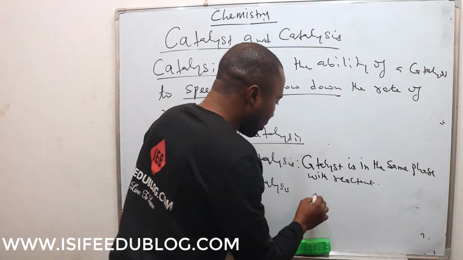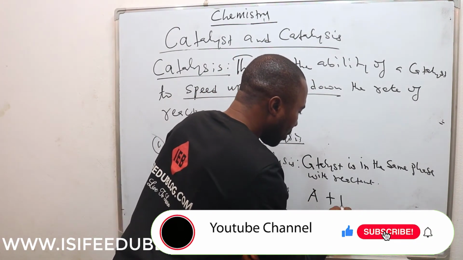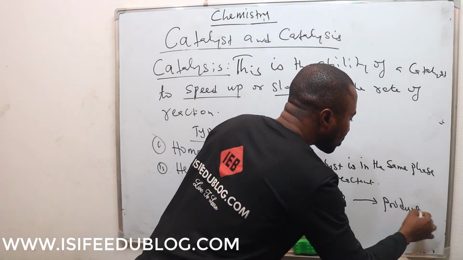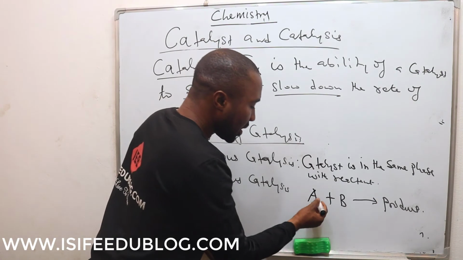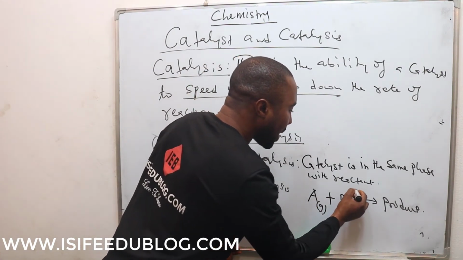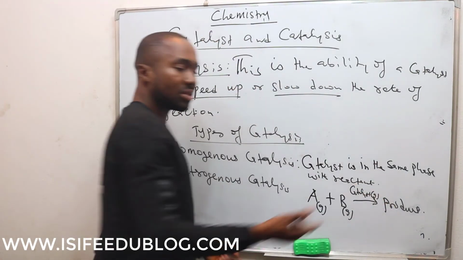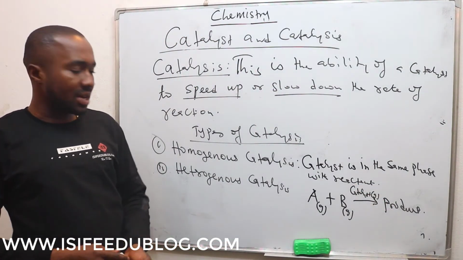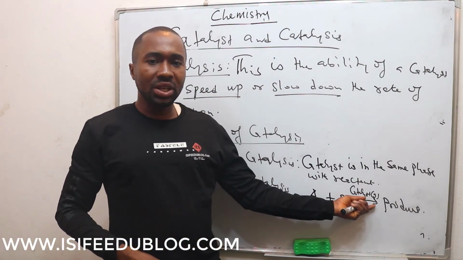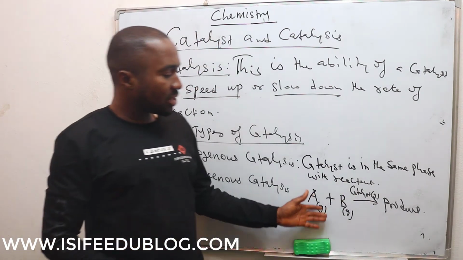Let's take an example using a hypothetical reaction, A plus B giving us a product. In this case, if the reactant is gas, that means my catalyst will also be gas. That is the meaning of homogeneous catalysis. It means that the reactant is in the same state with the catalyst. Homo means the same, so they are in the same state.